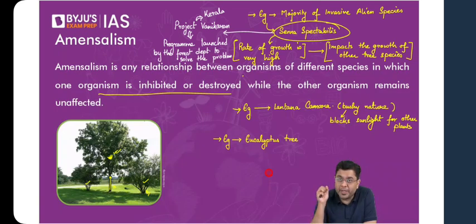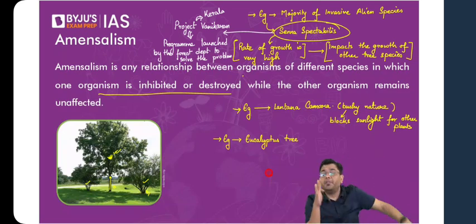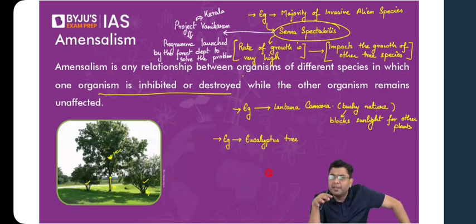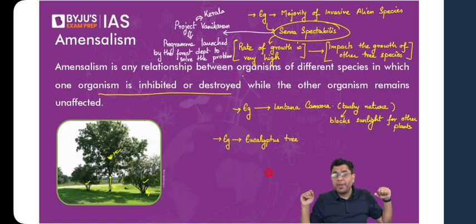Eucalyptus has the ability to extract all that excess moisture because it absorbs a lot of moisture from the surrounding areas and continues to grow taller. Wherever you have observed eucalyptus trees, you would have noticed that the region is not at all muddy or marshy, right? But the trees are very tall because they absorb all of that water. So once eucalyptus started coming into prominence, their growing time was also very quick. They could grow very quickly.